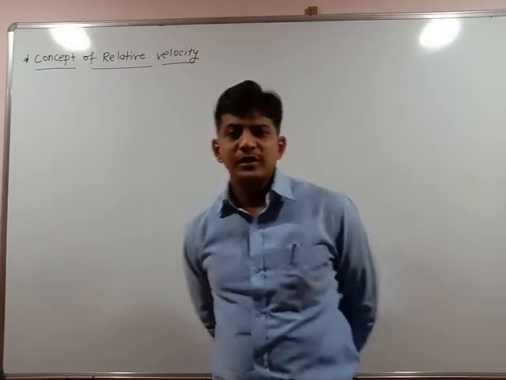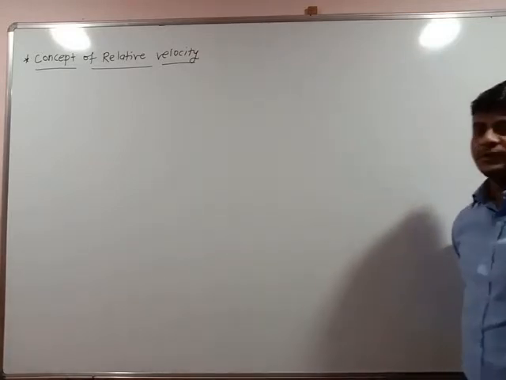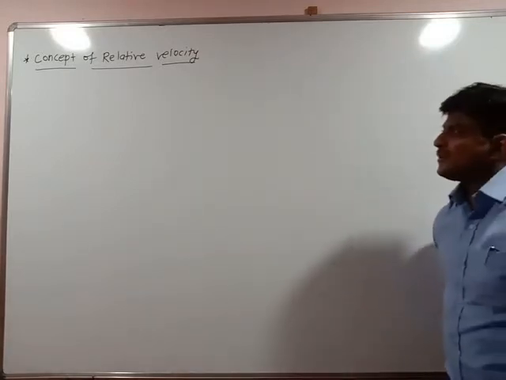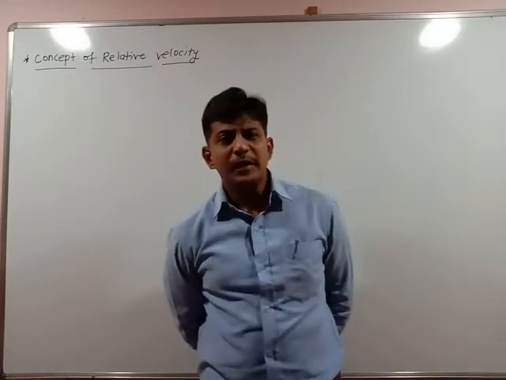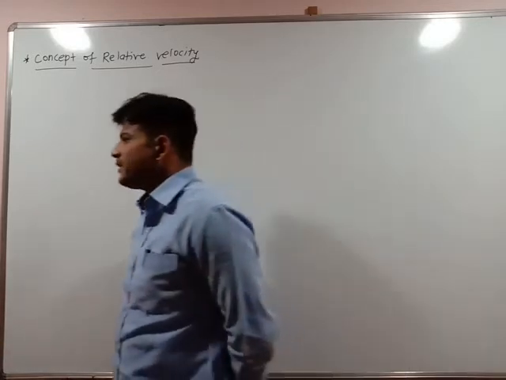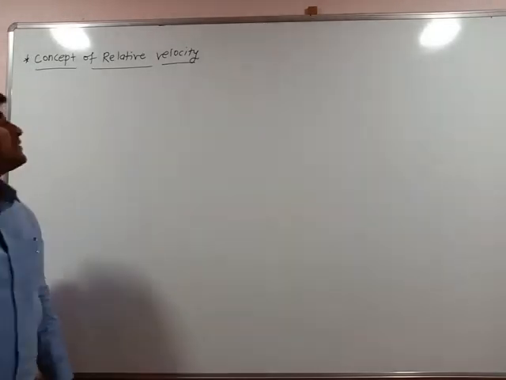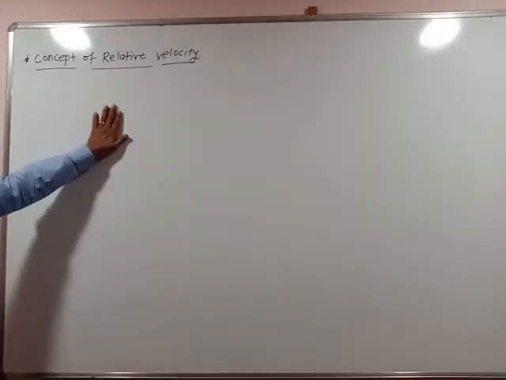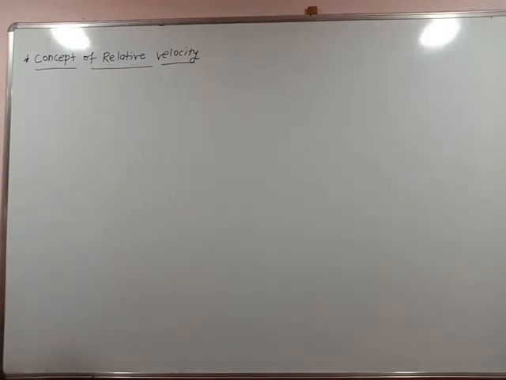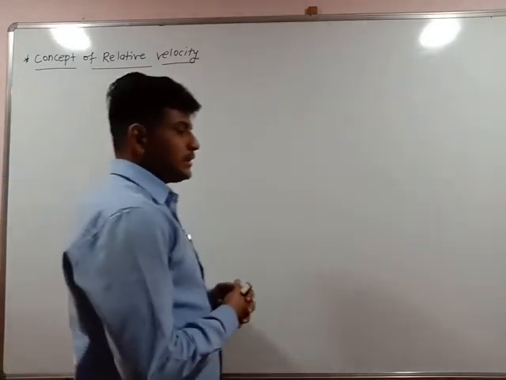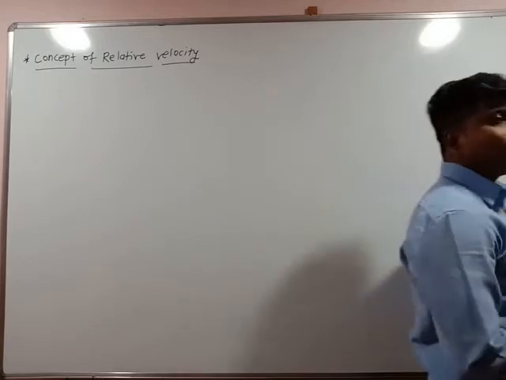Today we are going to see the last point of this chapter, that is the concept of relative velocity. This point is said to be very easy compared to all other points from this chapter. That's why I decided to take this point as the last point of the chapter. Concept of relative velocity: when can we say the velocity is said to be relative velocity?